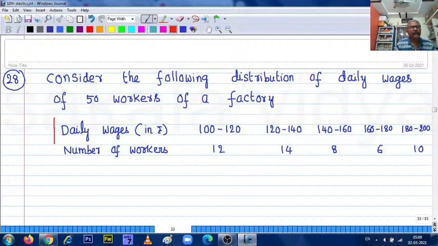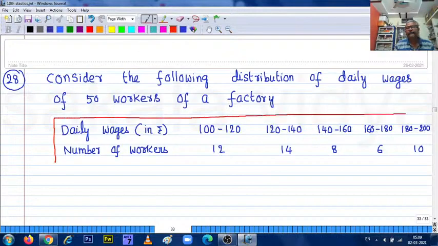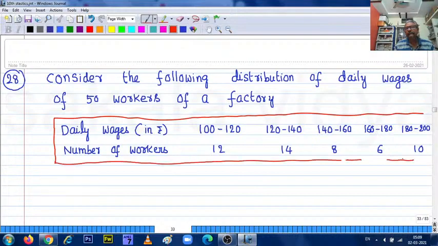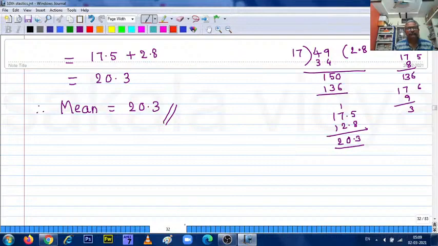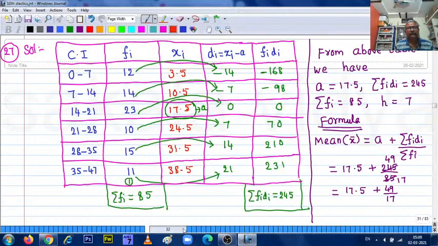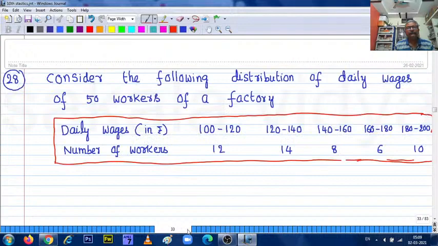Okay, this is the frequency distribution table.